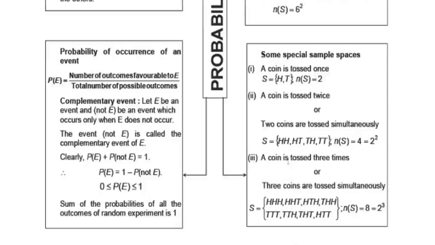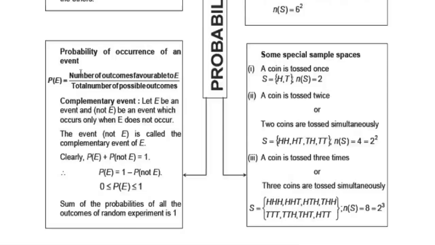Similarly, you can find out when a coin is tossed 3 times. It is the same as 3 coins tossed simultaneously. In this case, we can have 8 outcomes. So these are the outcomes. I hope you understand what is meant by the outcomes, and these outcomes together we call the sample space.